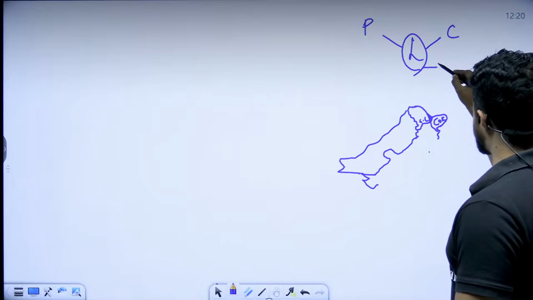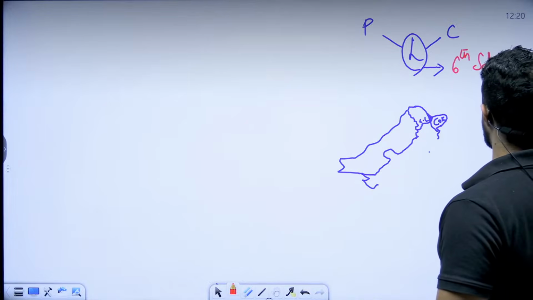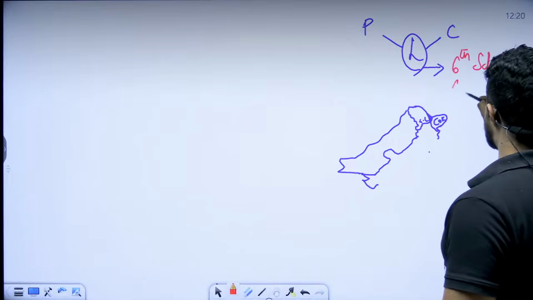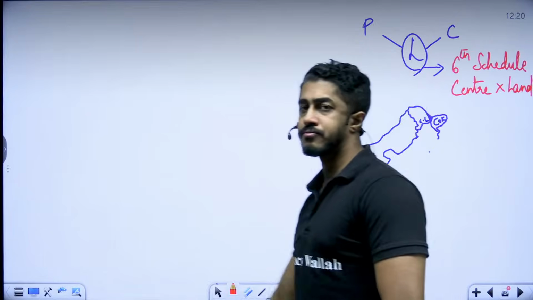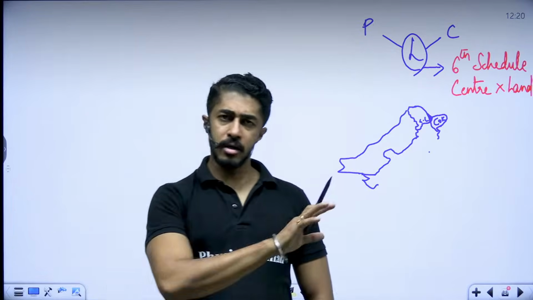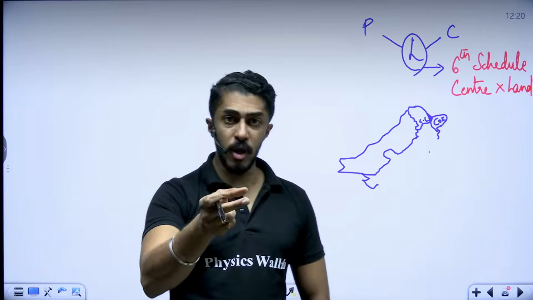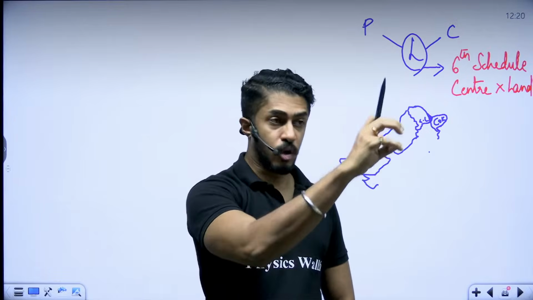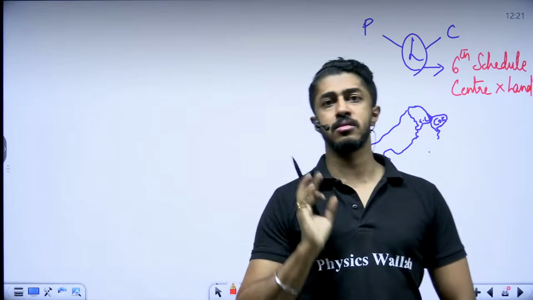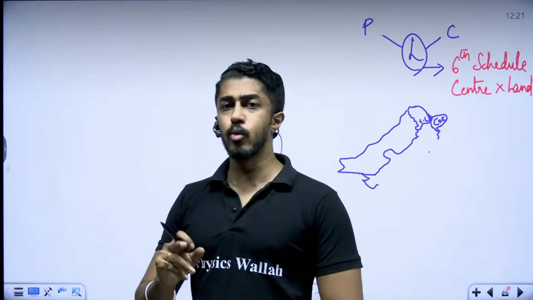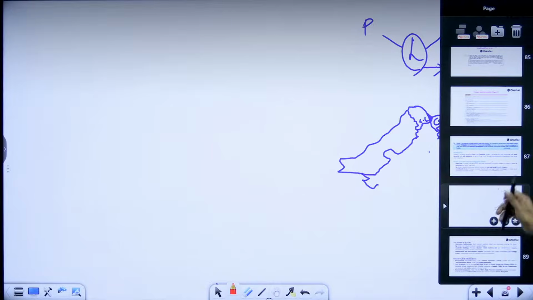And once you place it under the Sixth Schedule, what does it mean? The center will have no control over land. Land will not come under the center anymore. The center will have to take the approval of the Gram Sabha, even if they want to pick up a stone from there. I am not kidding, that is how the rule is. You will have to take their approval to carry out any infrastructure activity.